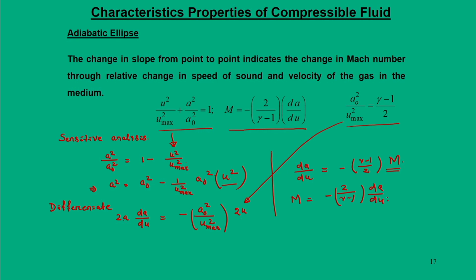So, through the sensitivity analysis we get the Mach number, which is related to the slope of the slope at any point on the ellipse.